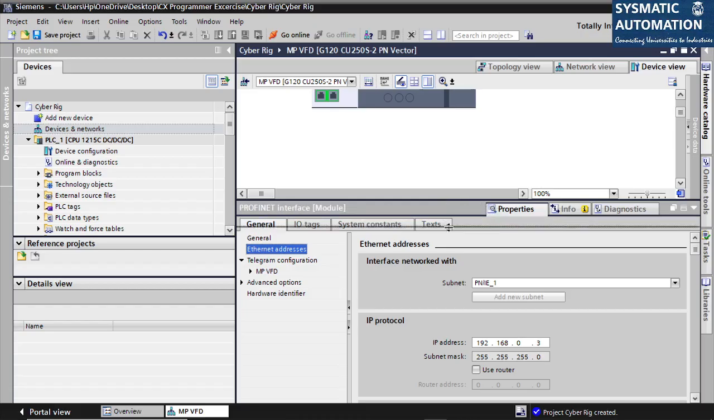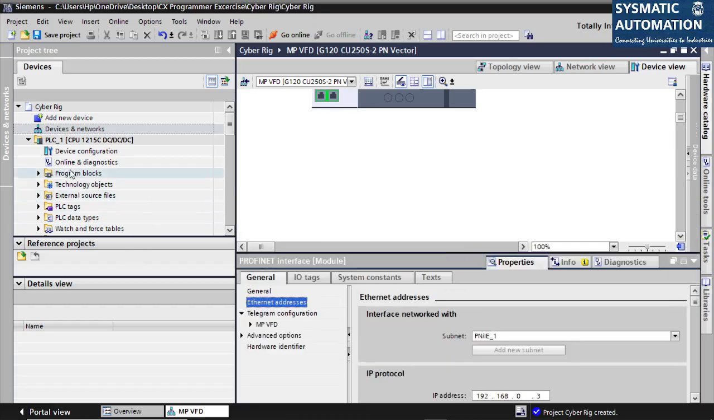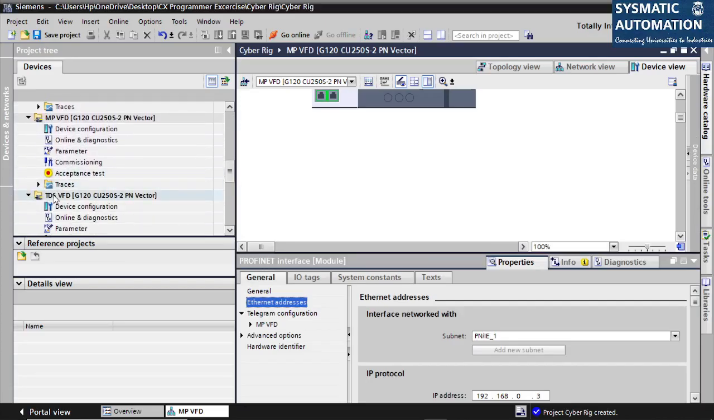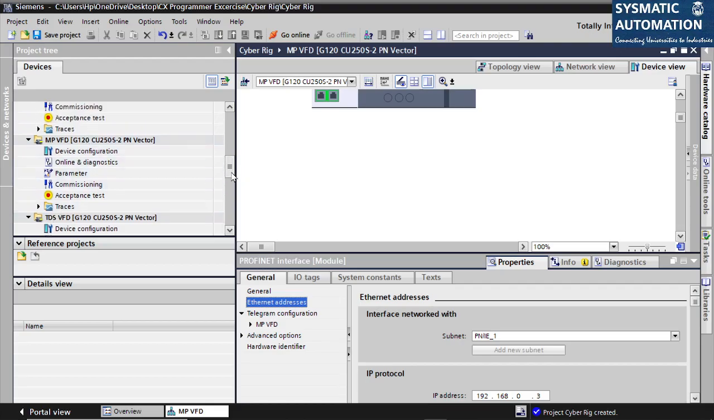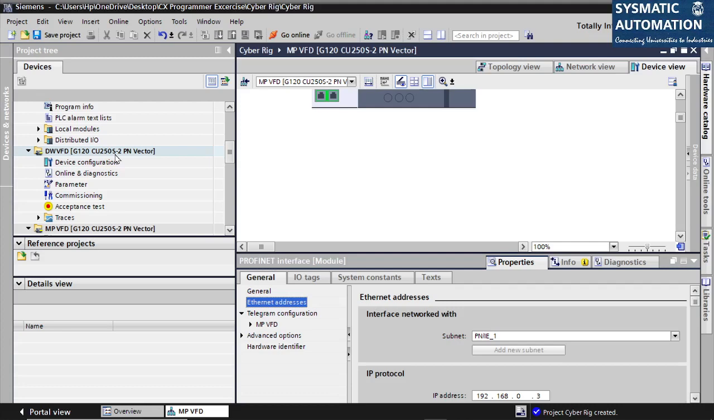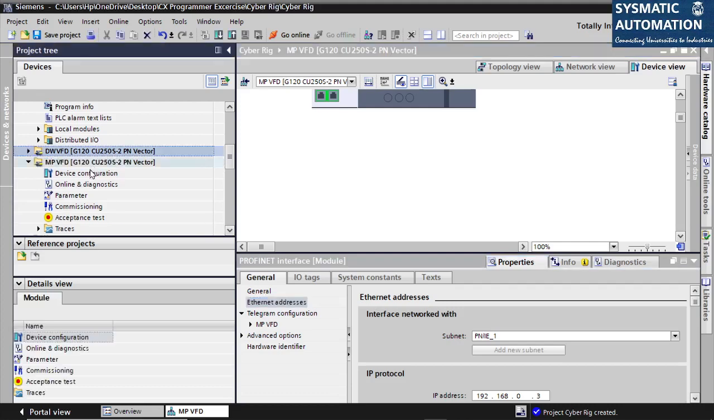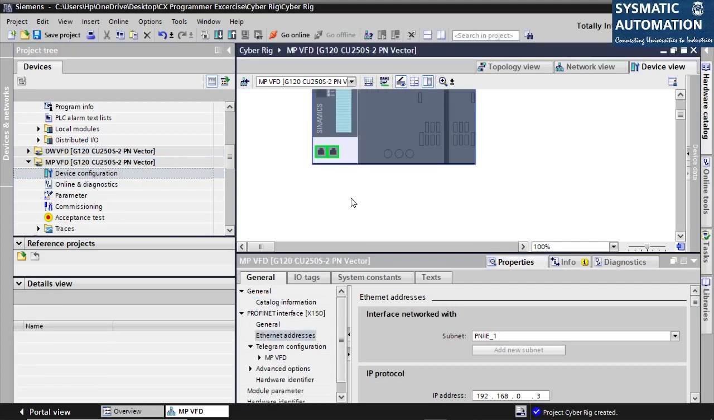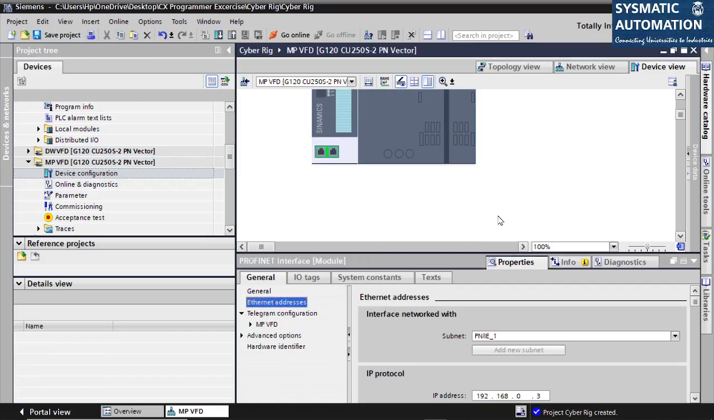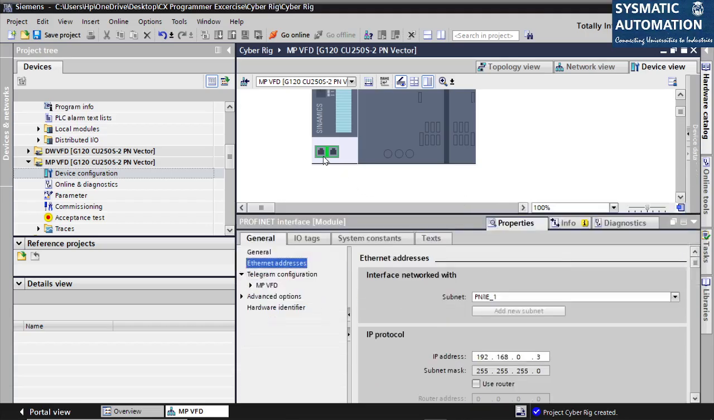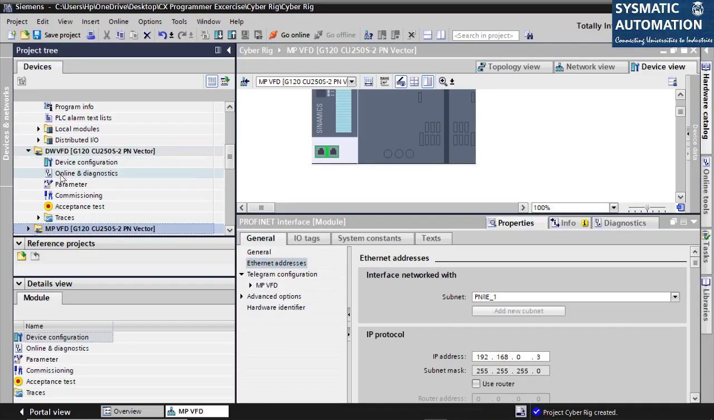There is one more way of doing it. I did a manual IP change for TDS. For mud pump, after connecting it in devices and networks, it got changed to 3. There is one more now. So Drawworks VFD, if I see the Drawworks VFD, its IP address is